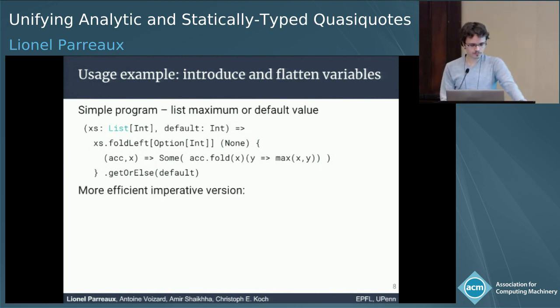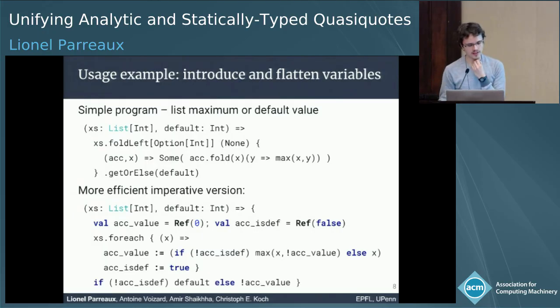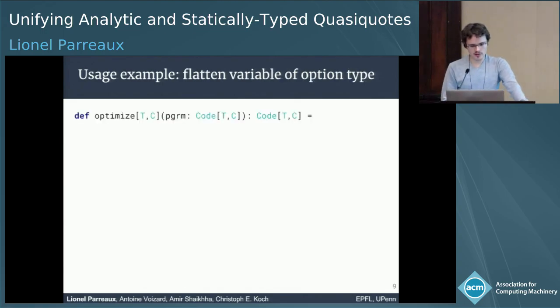So here's a more efficient imperative version. It's really exactly the same thing, but it uses mutable references and an imperative loop. So it's actually more efficient. So it's a desirable thing to rewrite the program above to the program below. Now let's see how to go about optimizing this thing. So we're going to define a function that takes a program fragment of type T in some context C, and returns a program fragment of the same type.